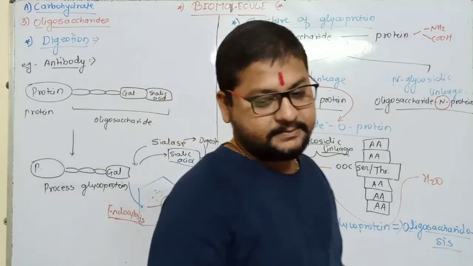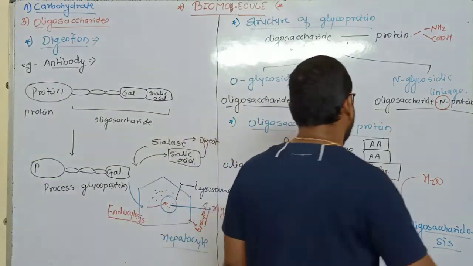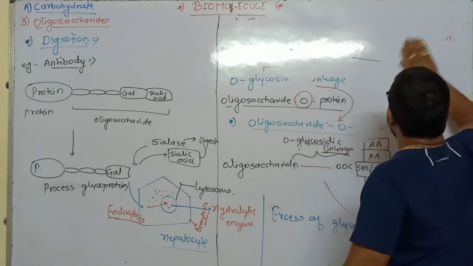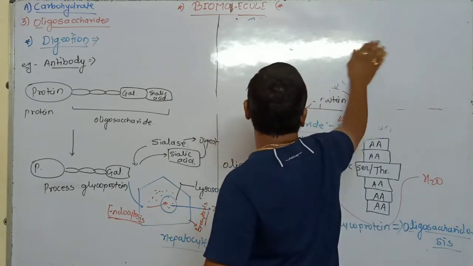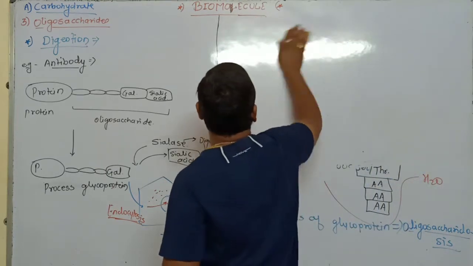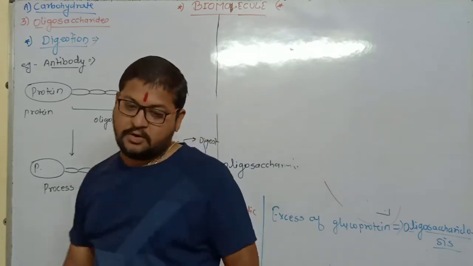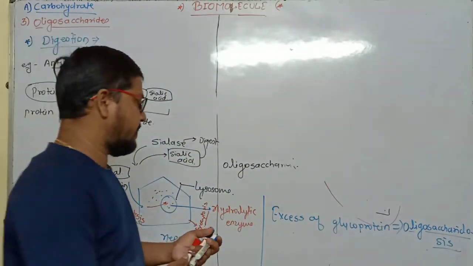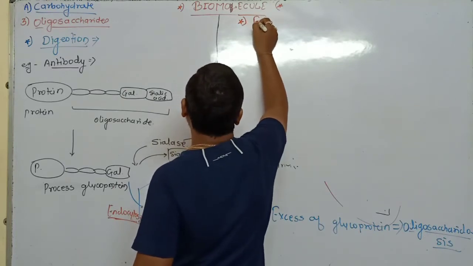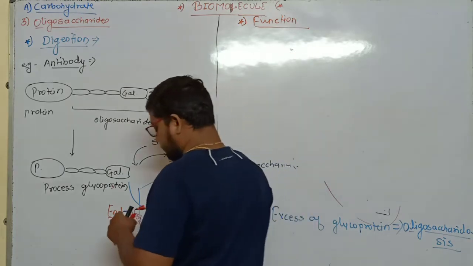Now the next topic is the function of oligosaccharide.